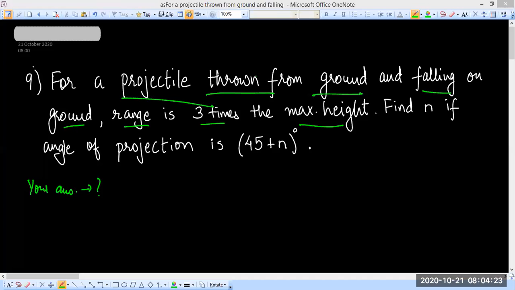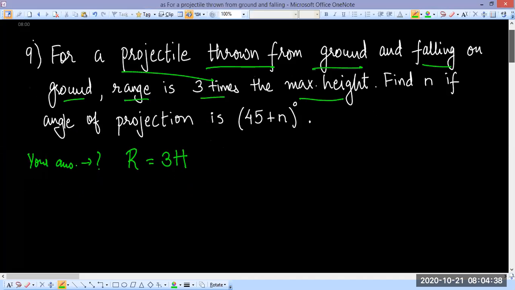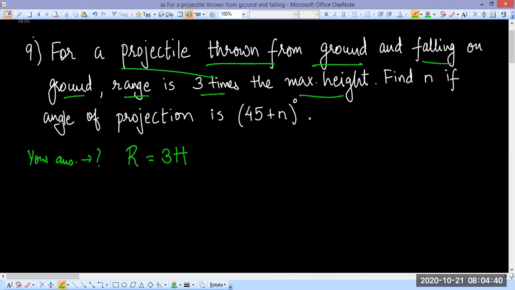Okay, let's see. So it is given in the question that range is equal to 3 times the maximum height. So first of all, we are using formula, right? Range is equal to 3 times the maximum height. I hope you all are not guessing answers. Don't give any answer without solving. It's okay even if you solved it wrong. We can be wrong sometimes.